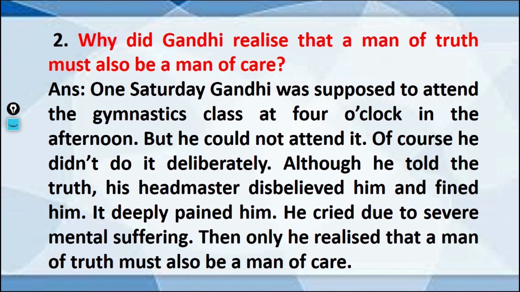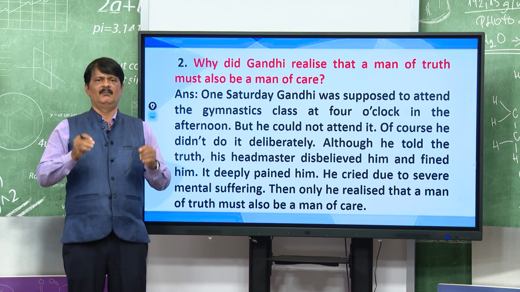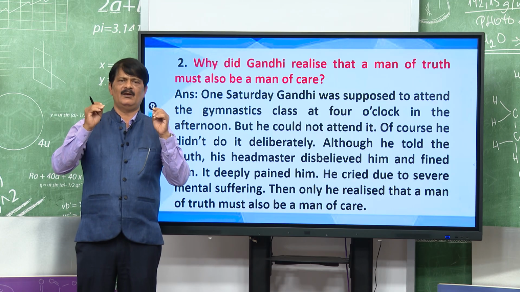Although he told the truth, his headmaster disbelieved and fined him. It deeply pained him. He cried due to severe mental suffering. Then only he realized that a man of truth must also be a man of care. This is a very important sentence for all: a man of truth must also be a man of care.